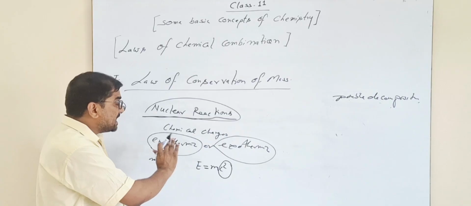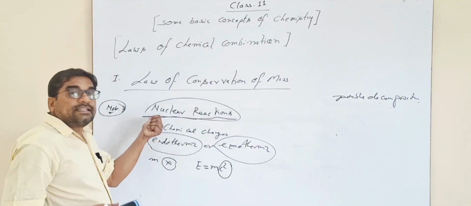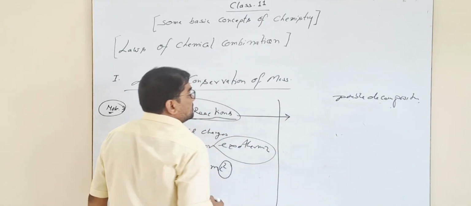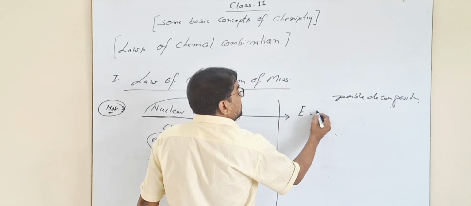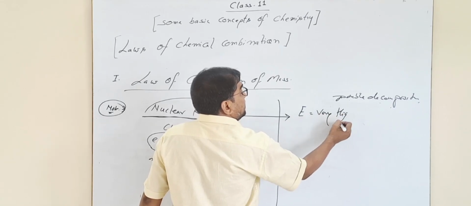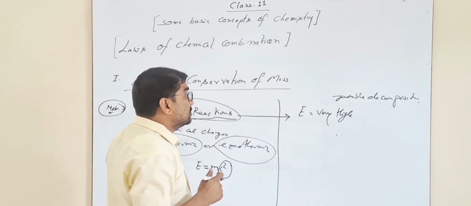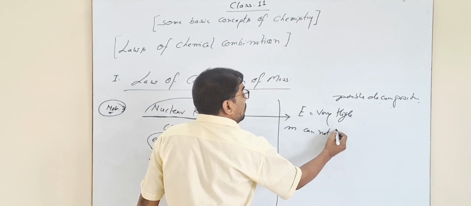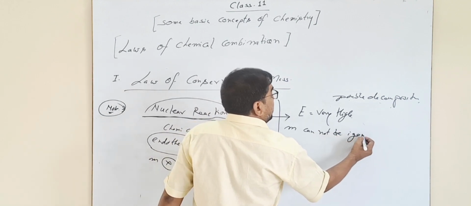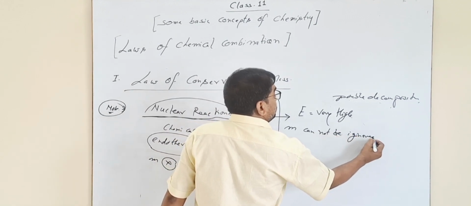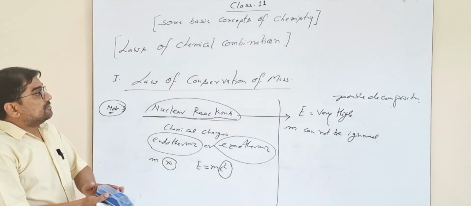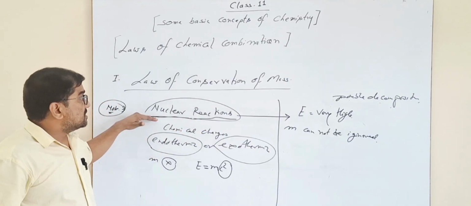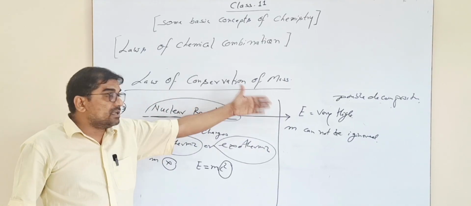This holds when a chemical change is carried out in reactions other than nuclear reactions. But when nuclear reactions are concerned, the change in energy is very high, so the change in mass cannot be ignored. So the law of conservation of mass is not completely applicable in nuclear reactions, since the energy released is very high.